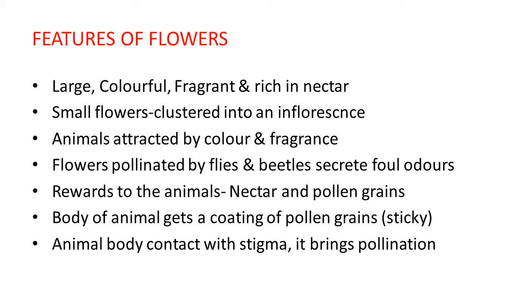Some of these features are: flowers are large, colorful, fragrant and rich in nectar. Why is this feature observed? Because this type of flower can attract animals or insects for pollination.